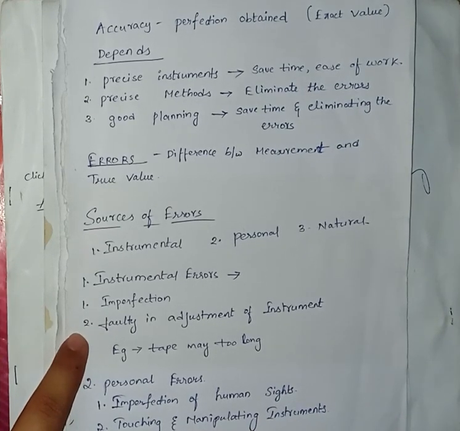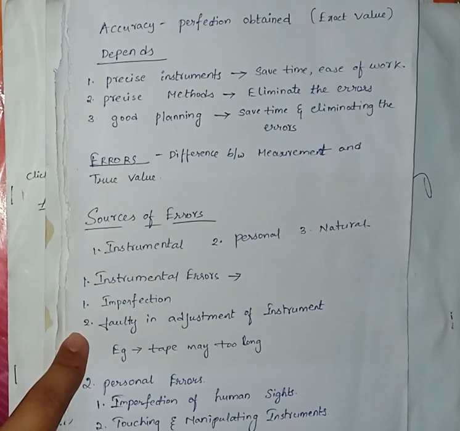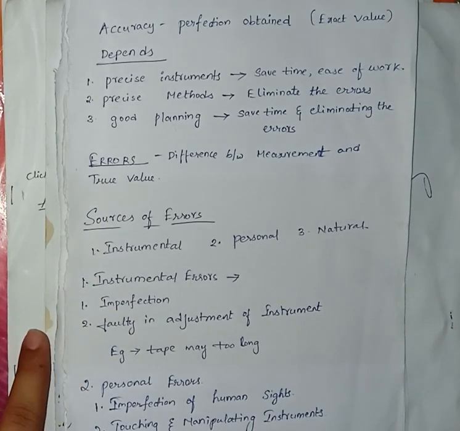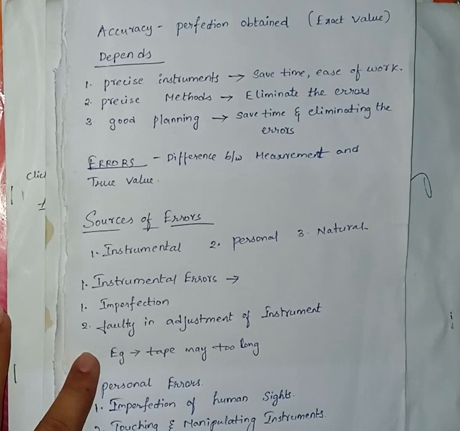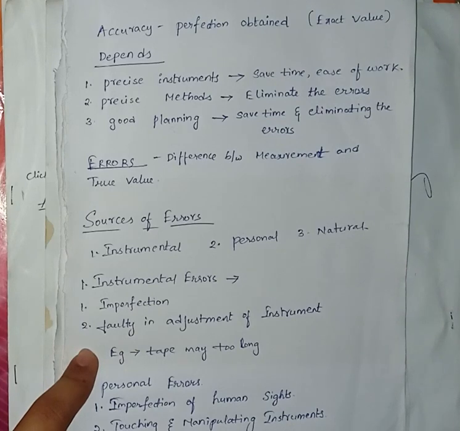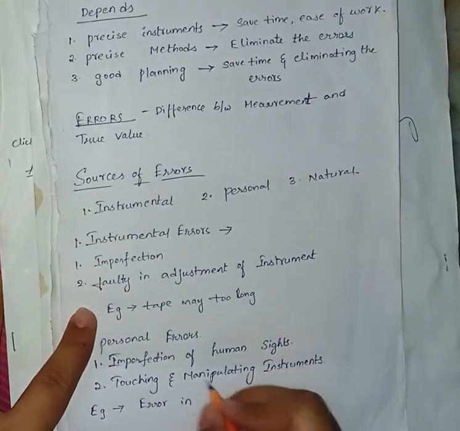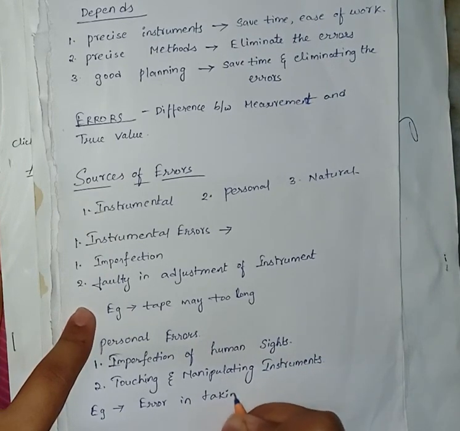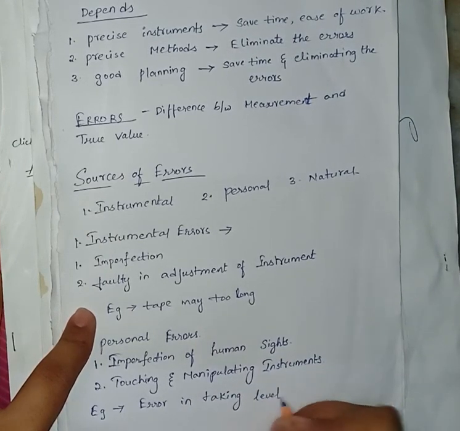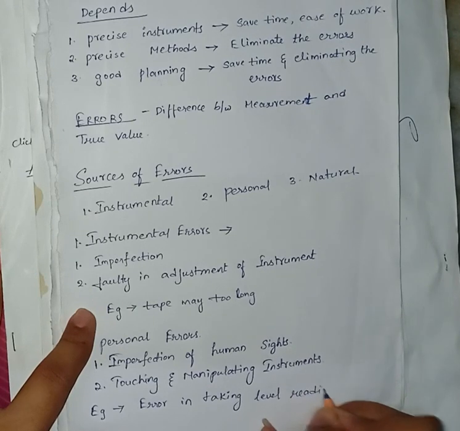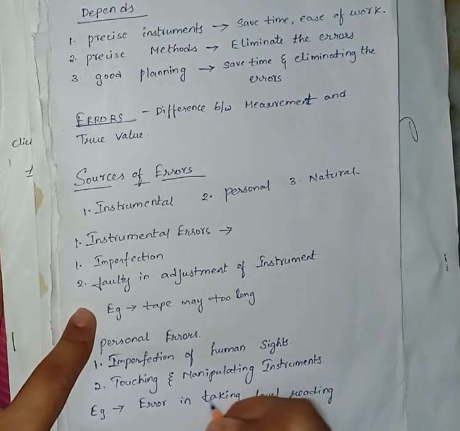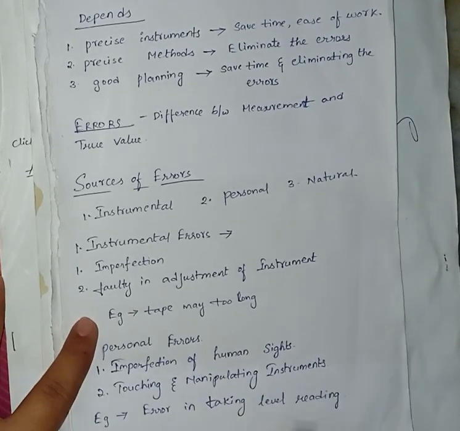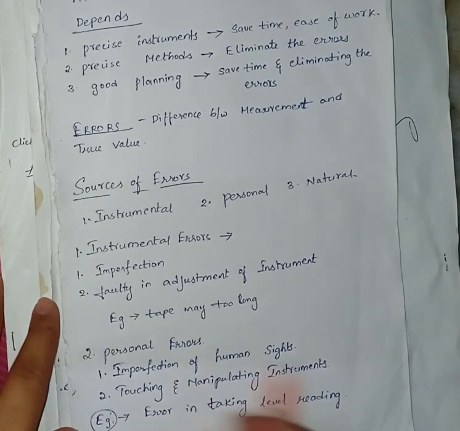Okay. The example is, an error may be there in taking the level reading or reading an angle on the circle of a theodolite. Such error is known as a personal error. Error in taking the level reading means whenever we are doing leveling, we are taking some readings. Whenever some error occurs in this reading, it is an example of a personal error.